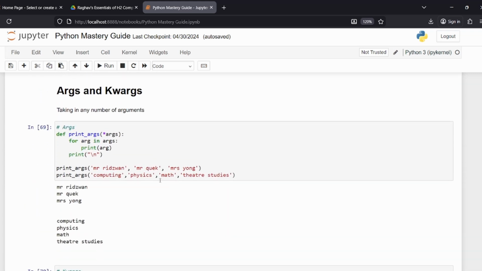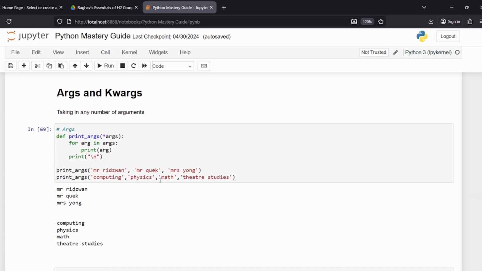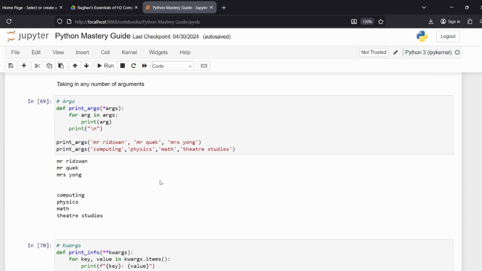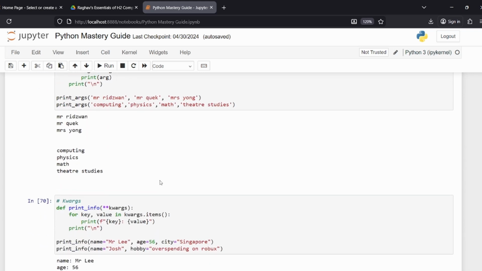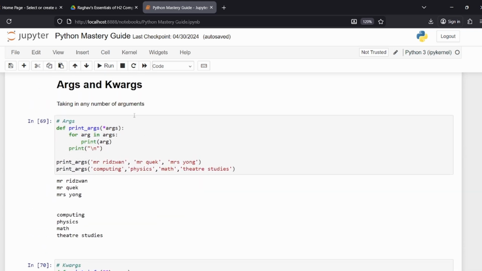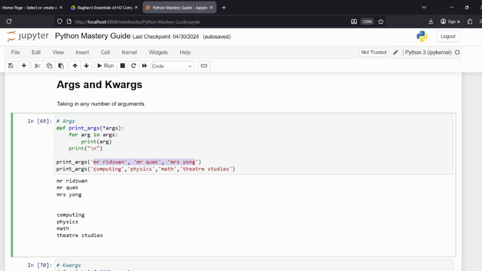Okay, here's the part a lot of y'all might want to skip, which is args and kwargs. This is particularly difficult, I would say. Args and kwargs allow you to take a lot of arguments. So if you print arguments and you put args, no matter how many arguments you pass in, regardless of whether it's 3 arguments or 4 arguments, you will print out all of the arguments, if that makes sense.